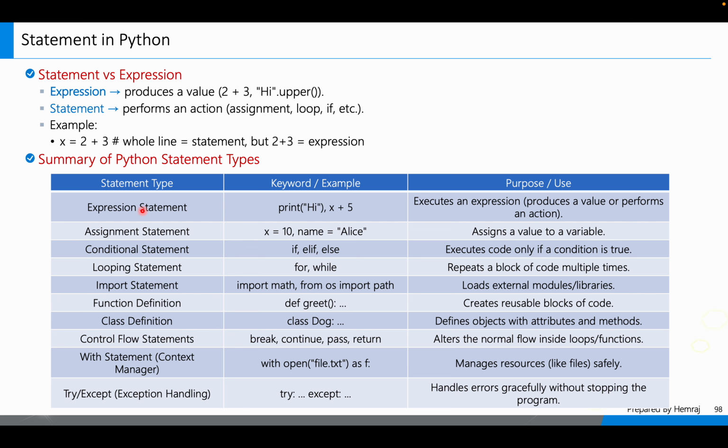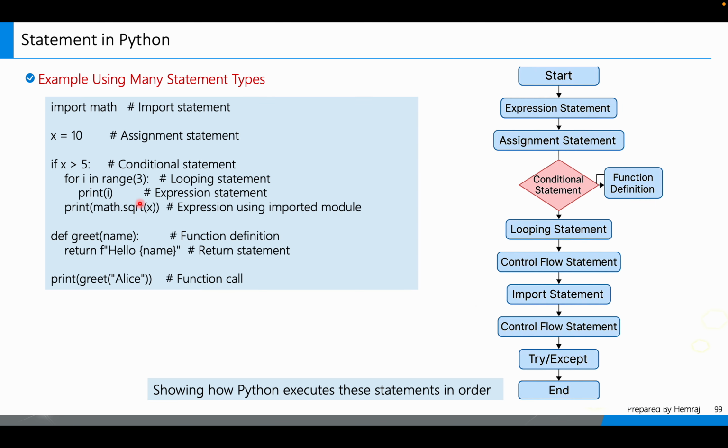These are expression statements, and they execute an expression that produces a value to perform actions, right? Assignment statement: x = 10, name = and so on, assigns a value to a variable. Conditional statement, if else: I already shared the same thing in the previous slides, so I'm not going deep into this summary table, right? Example using many statements, same here, nothing new, right?